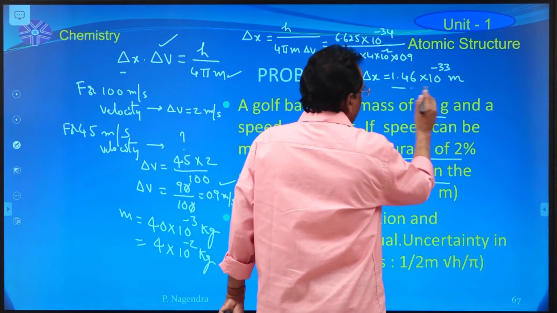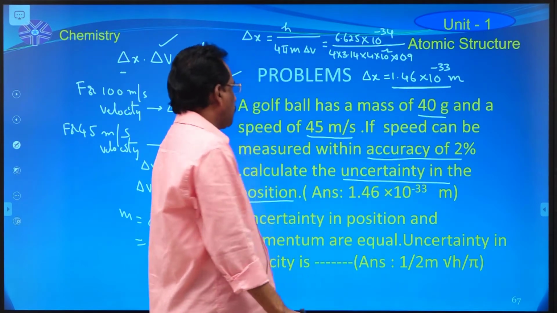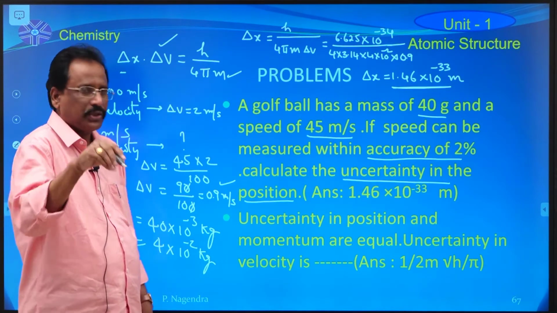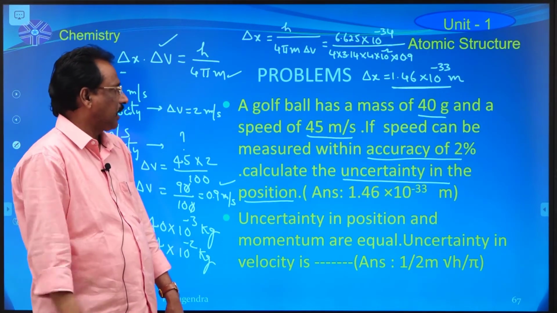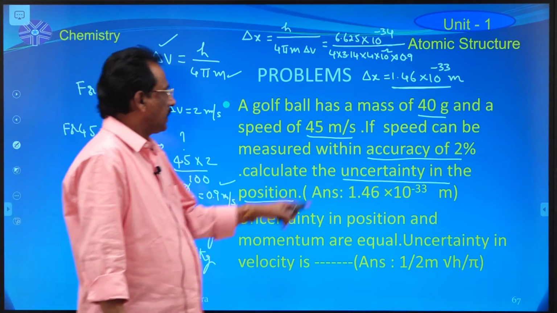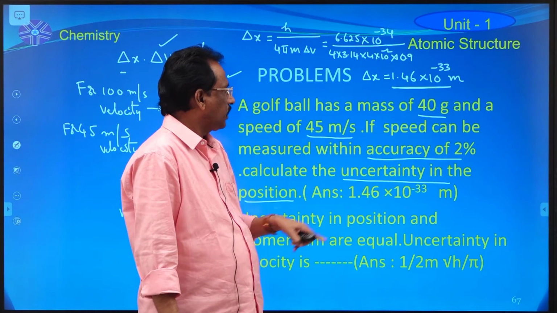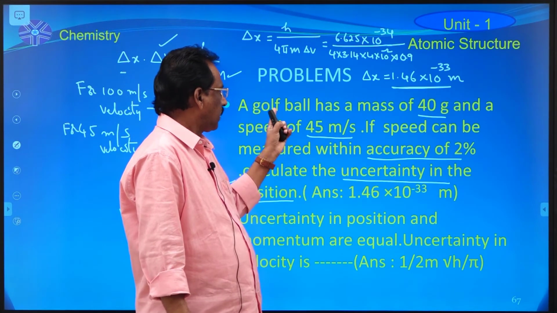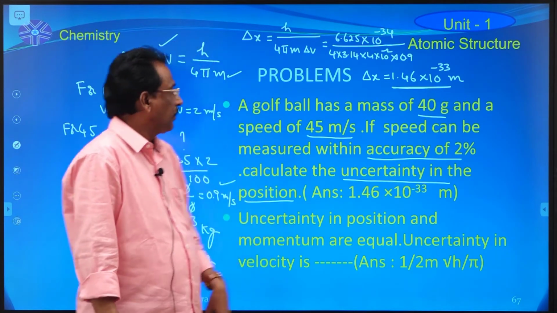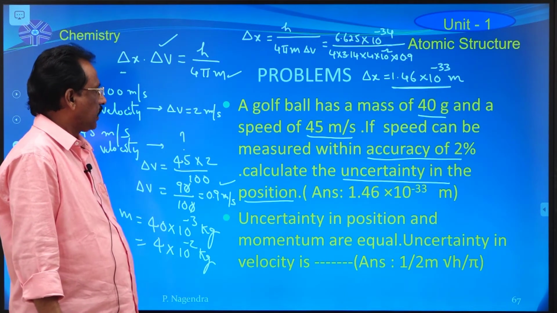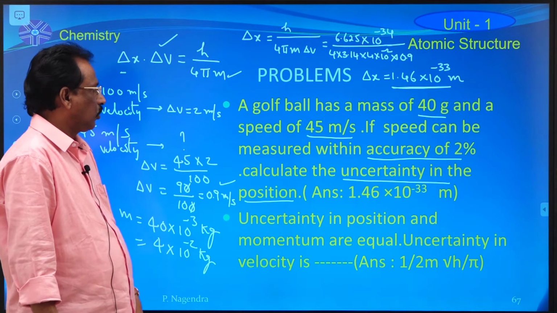So, Heisenberg's uncertainty expression is used to calculate the less accuracy in the determination of position of the particle, like golf ball,